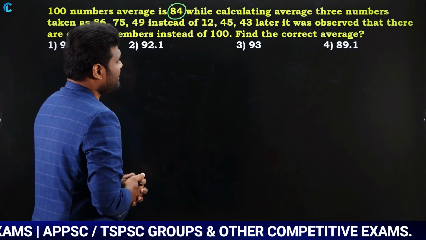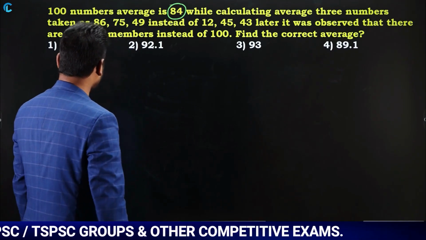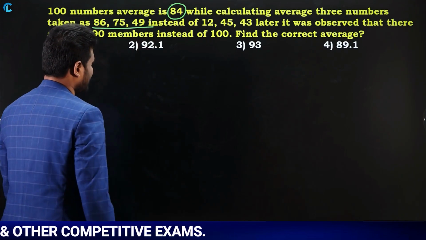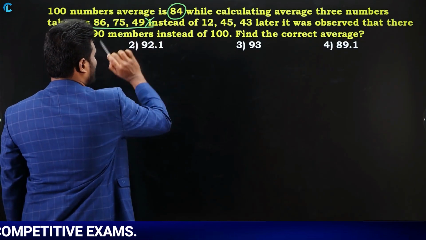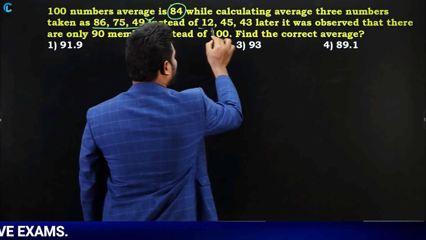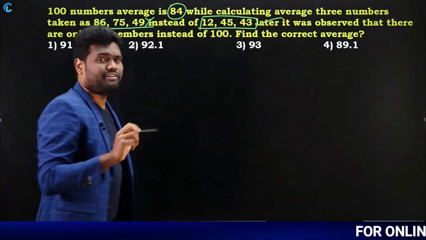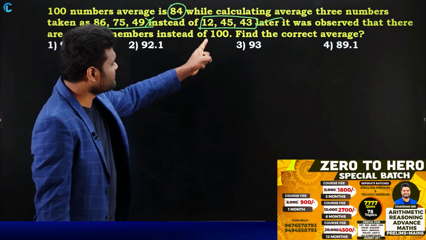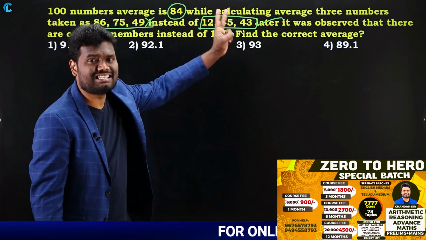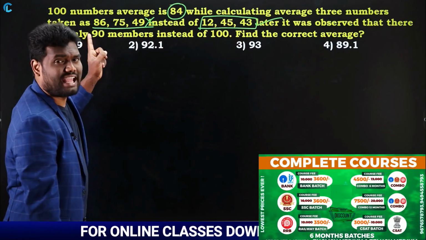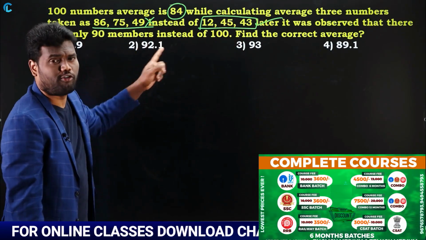While calculating the average, 3 numbers were taken as 86, 75, 49. These are wrong, instead of 12, 45, 43. So the 3 observations' values are actually 12, 45, 43, which are the correct values, but were wrongly noted as 86, 75, 49.